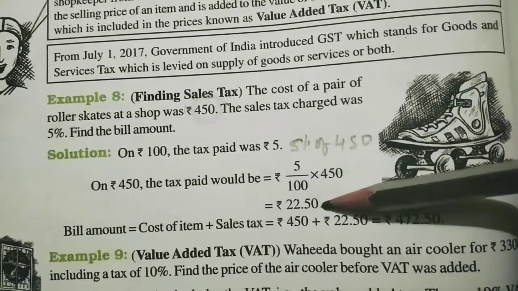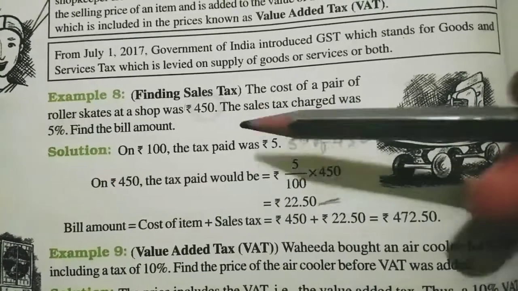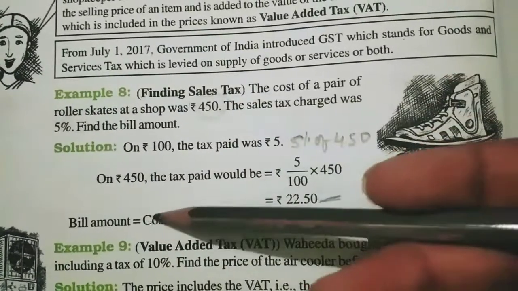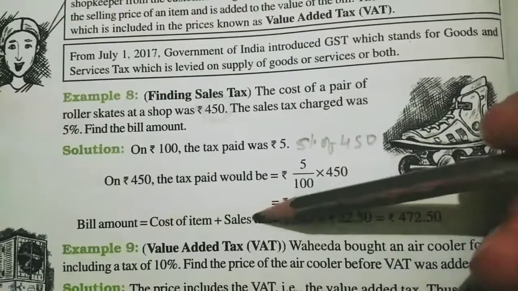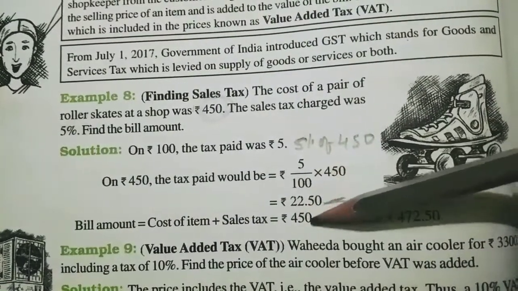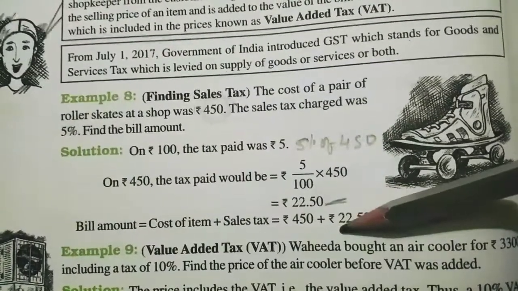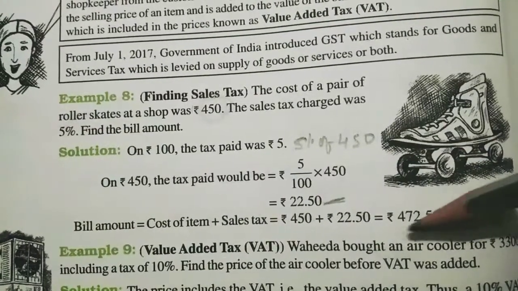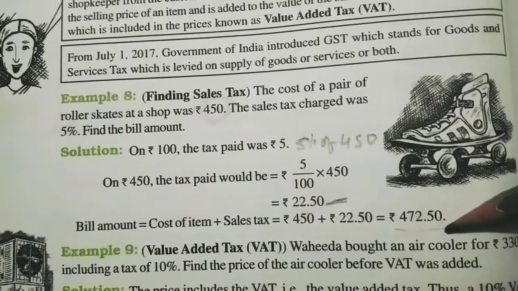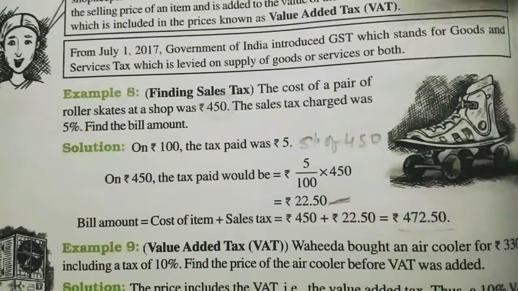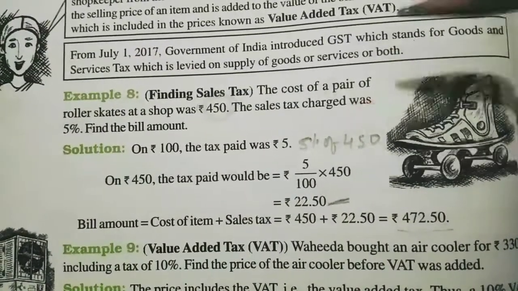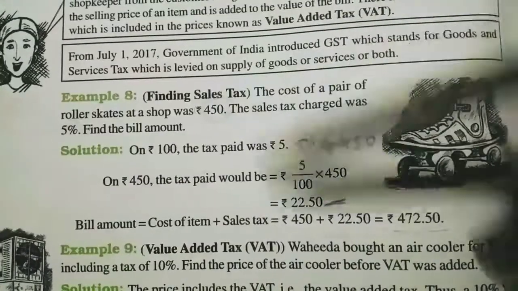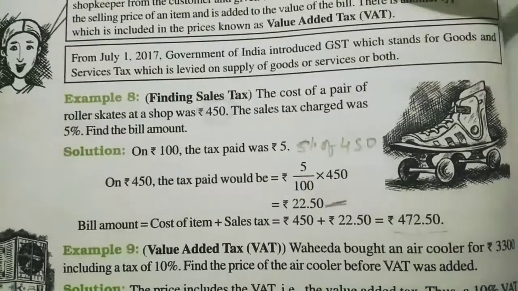So this tax amount will be added to the final bill of the cost of this roller skate. See, bill amount is cost of the item plus sales tax. So cost of the item was 450 and the tax amount is 22.50. So 472.50 is the final bill, total bill. Understood? So in this way, the customers have to pay the bill, including the tax. So you have to add the tax always. So in this way, you can find the sales tax.